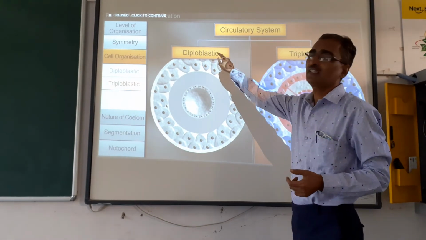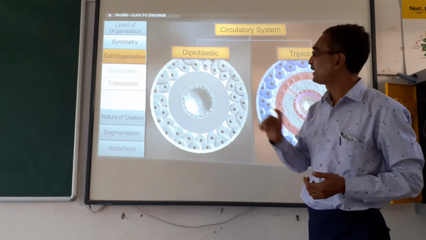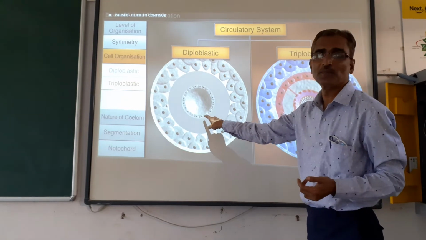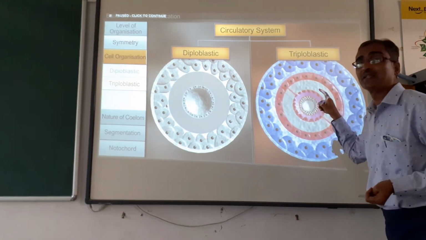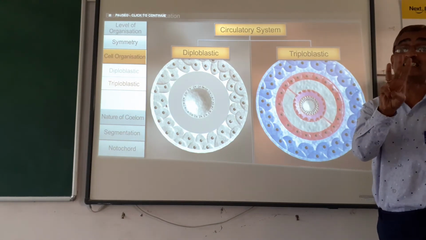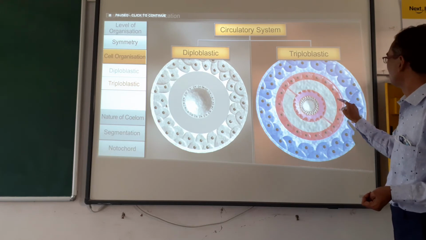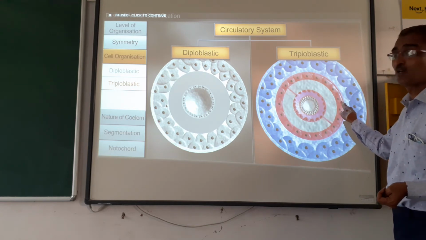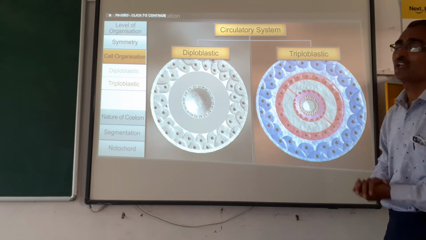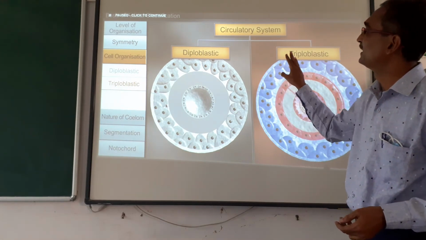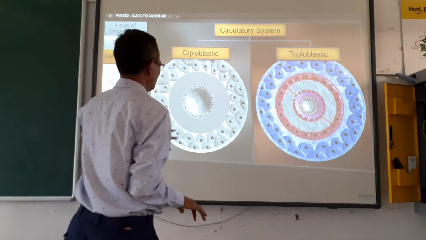In diploblastic, the animals have two layers, ectoderm and endoderm. Whereas in triploblastic, the animals have three germ layers: one is ectoderm, outermost, next one is mesoderm, the middle one, and the third one is endoderm. So this is another classification.